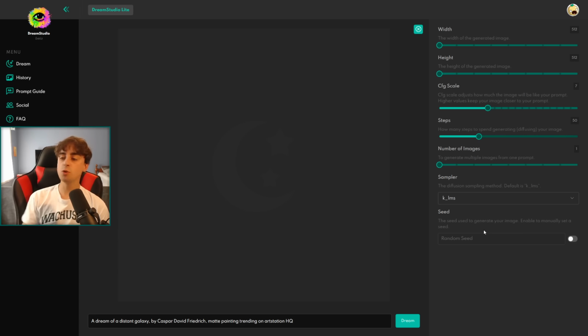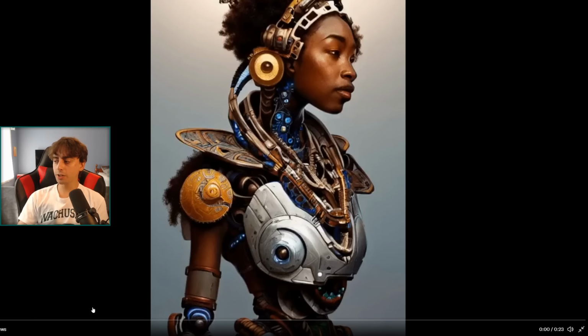And finally, we move down to the seed. Again, we don't have access to the sampler or the seed with DALL-E 2. There's just stuff they don't allow us to access. And the seed is just the seed for that specific image. Every image you generate has its own seed, as we saw earlier in the history, and we can use seeds to help fine-tune our prompts, which honestly deserves a whole video of its own. But here's a good example of this being demonstrated.